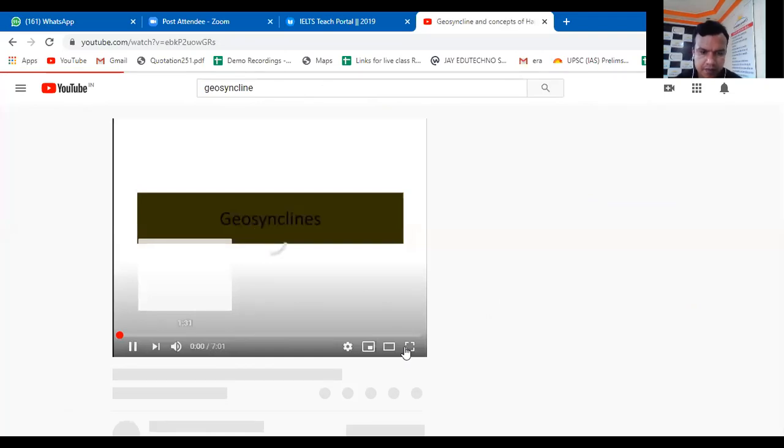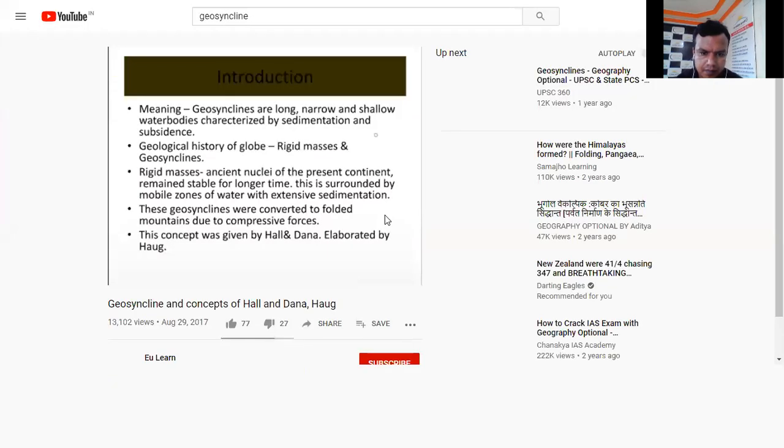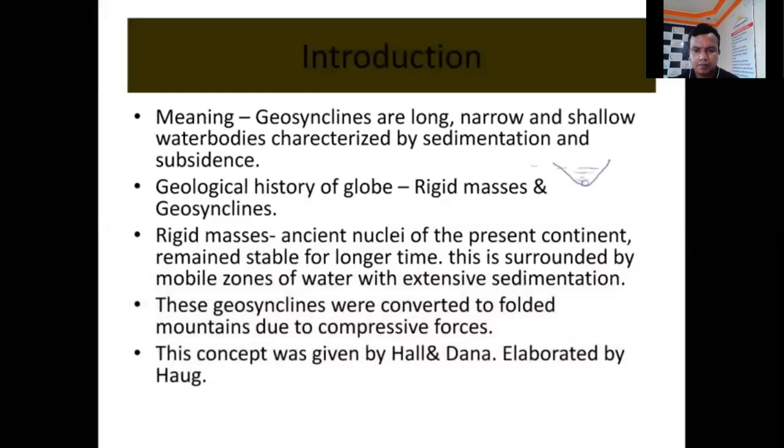This video I'm going to discuss about geosynclines. Geosynclines are long, narrow, and shallow water bodies characterized by sedimentation. So they are long as they are narrow water bodies. These water bodies deep and narrow because they bring water. They bring water.